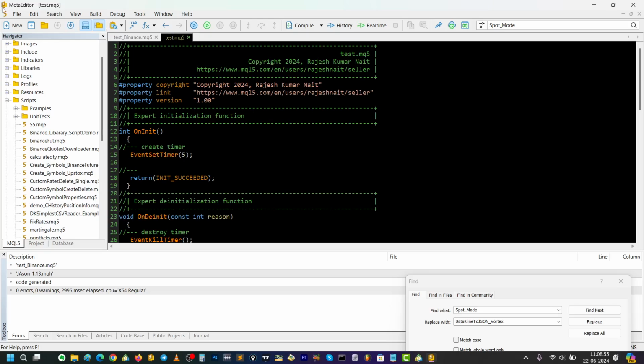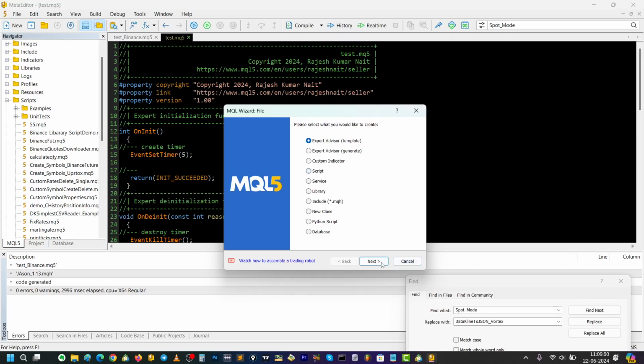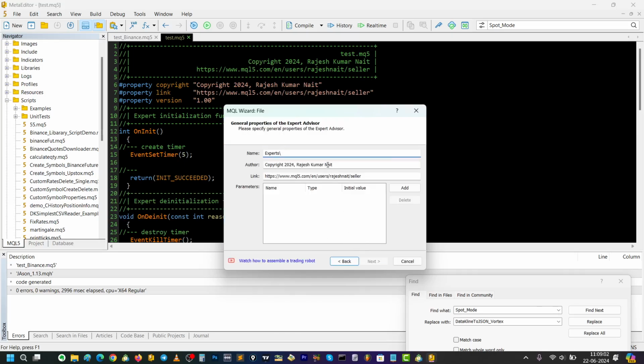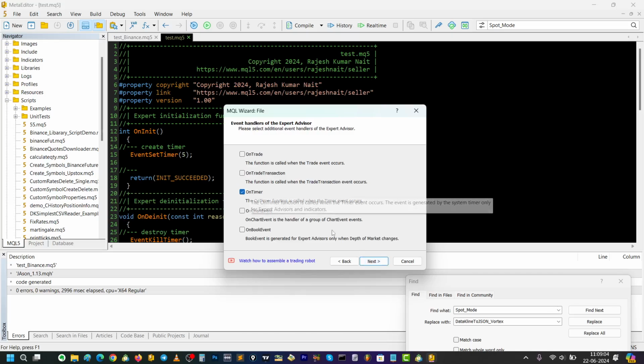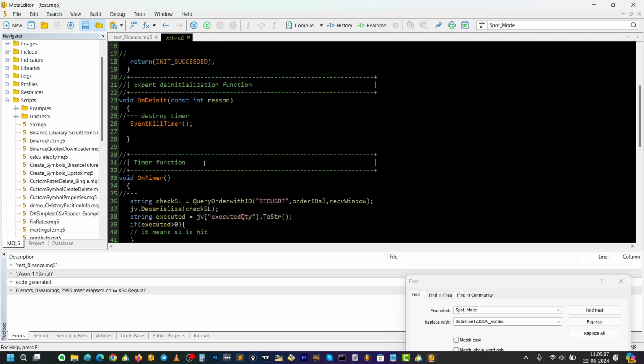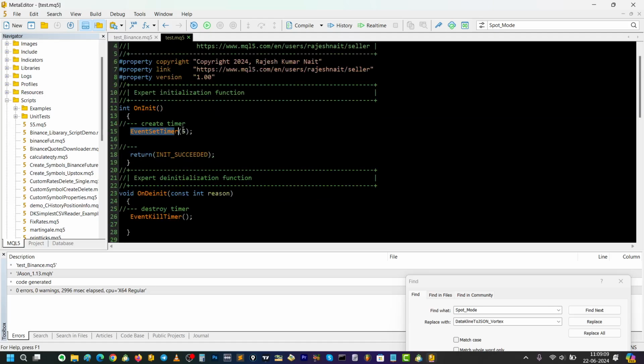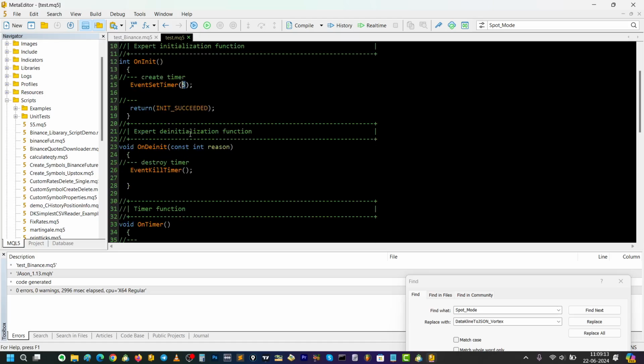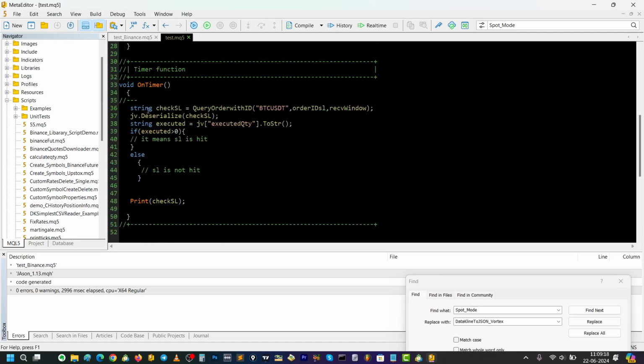Okay, so you can create an EA by going to file, new, expert advisor, next, and add a name like anything, and make sure on timer is enabled. Here I have set an event set timer of 5 seconds, so it checks every 5 seconds if my SL or TP is executed or not. So under the on timer code, you can see I have added a string check SL equal to query order with ID symbol, and order ID is with SL, which we got from here.